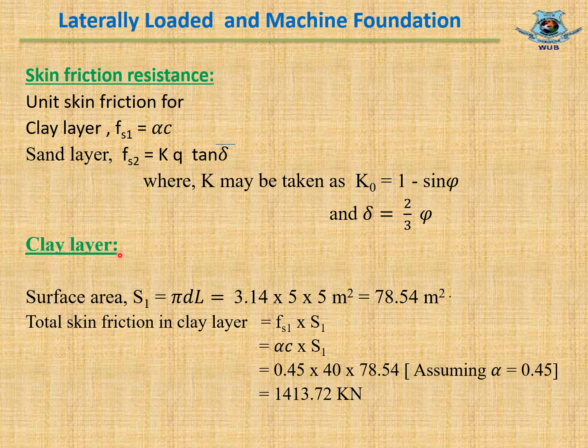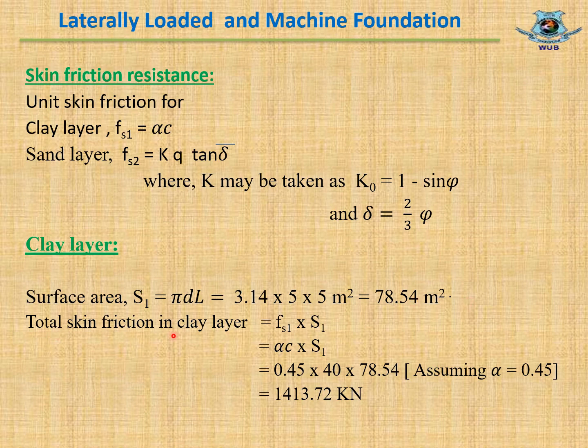For clay layer, surface area S1 equal to pi d L, where d equal to total diameter equal to 5 meter, L equal to depth of clay layer equal to 5 meter. Surface area S1 equal to 78.54 meter square.